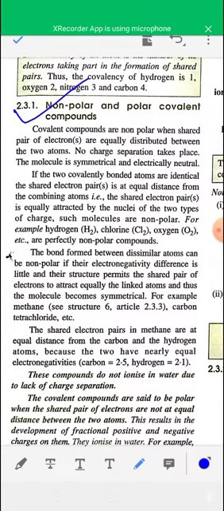For example, the covalent bond in hydrogen and the covalent bond in chlorine are non-polar covalent bonds, and these molecules are non-polar covalent molecules. So if a covalent bond is formed between two same atoms, then we will get a non-polar covalent bond.